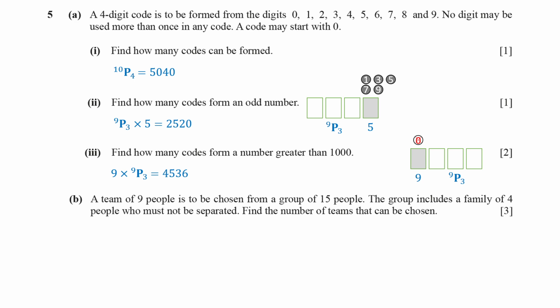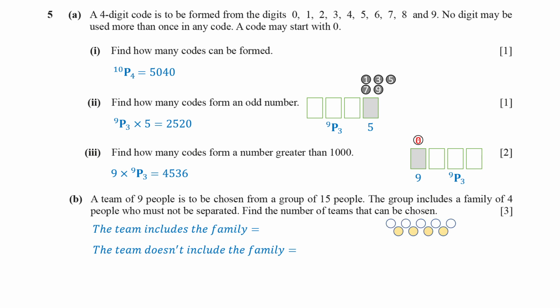There is a family of 4 among these 15 people, and this family must either be included together or not at all. We need to find how many valid 9-person teams can be formed under this restriction. If the family of 4 is included in the team, we need to choose 5 additional people from the remaining 11 individuals. This gives 462 teams in this case.